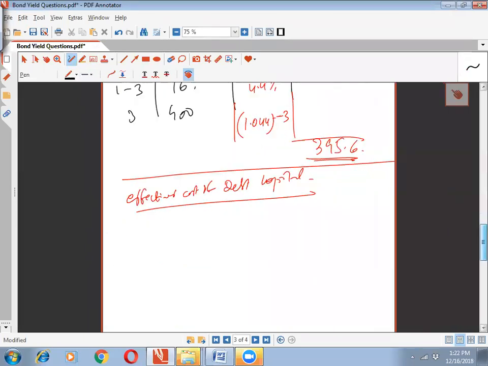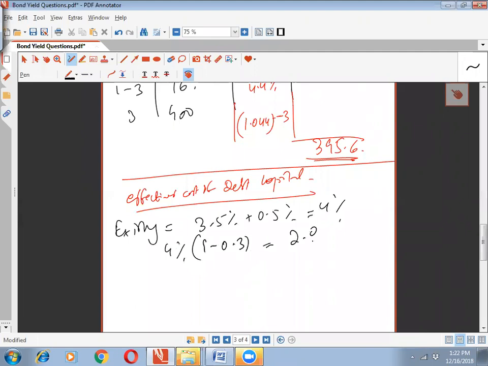Now, how do we get the relevant cost of debt? Let's just try to understand. If you want to establish the relevant cost of debt, you would establish it this way. The existing cost of debt was basically 3.5% plus 0.5%, which gives us 4%. And the effective cost was 4 multiplied by 1 minus 0.3, so it was 2.8%. That was what the cost of debt was. Yes, after tax. Because when we say effective cost, that means after tax.